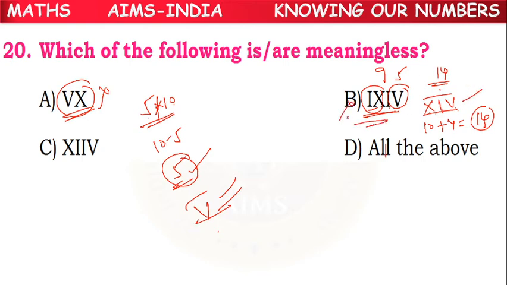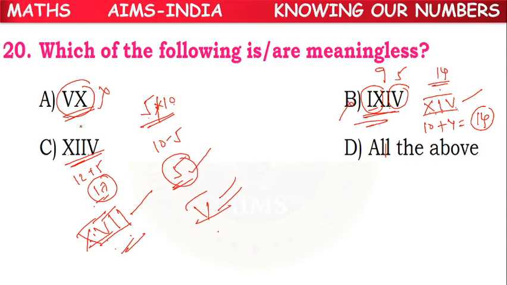So this is wrong. If we take this as X, assume this as 12 plus 5, 17. But for 17, what is the correct form? XV stands for 15, 16, 17. So XVII. This is the correct representation of 17. So this is wrong. So all the above 3 of them are wrong representations, because for 5, for 14, for 17, already we have other representations. So that's why these representations are wrong.